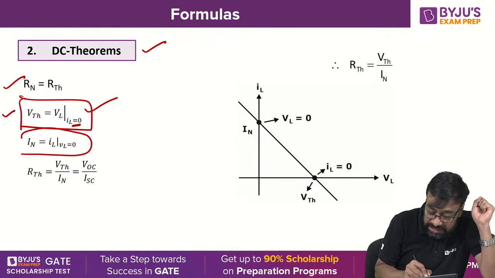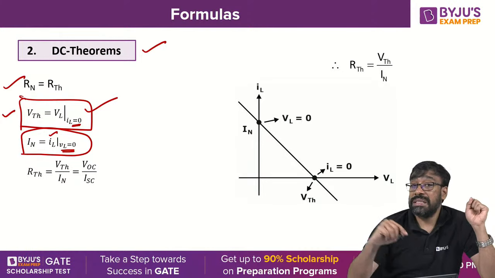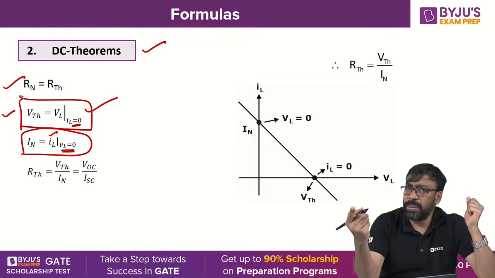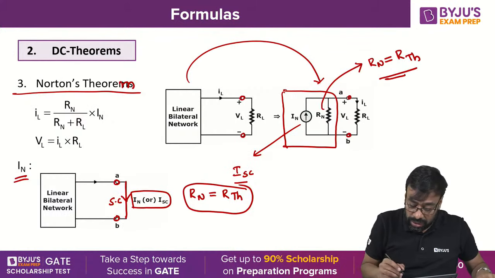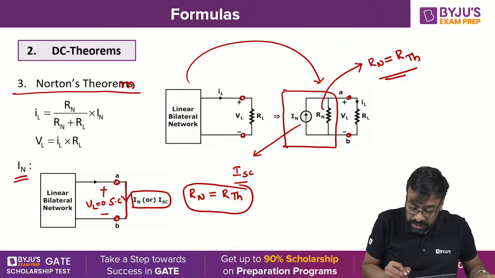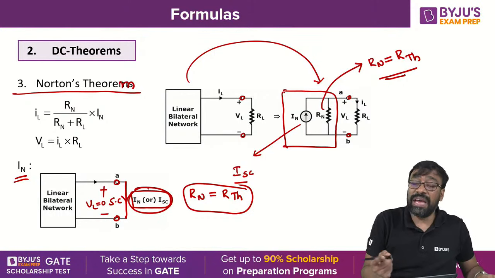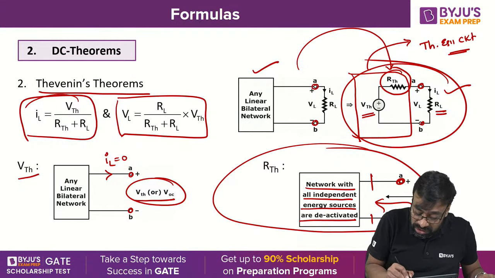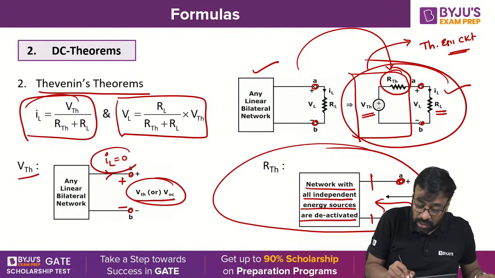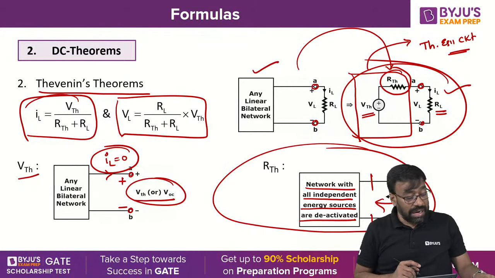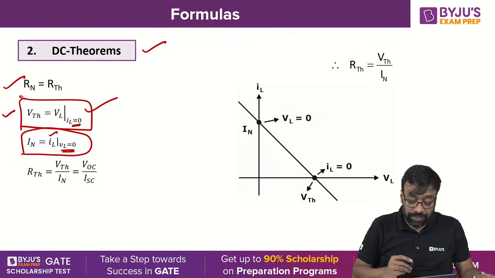I Norton's is IL where VL is 0, because you are shorting the load terminals, removing the load and replacing it with the short circuit. The voltage across the short circuit is 0, so VL is equal to 0. The load current where VL is 0 is nothing but Norton's current. The voltage across the load where the load current is 0 is called VTH. Is it clear, all of you? Okay.